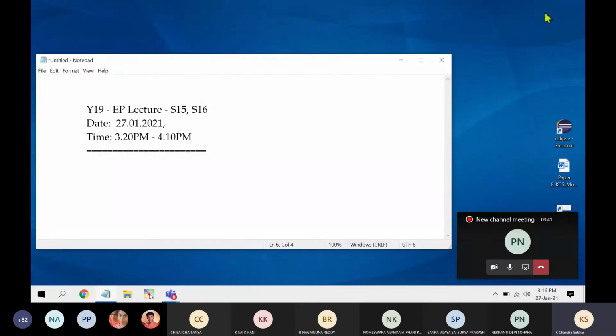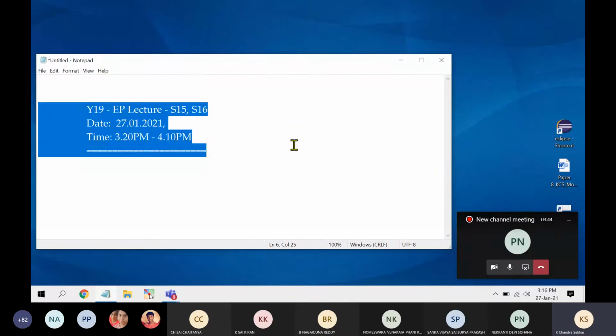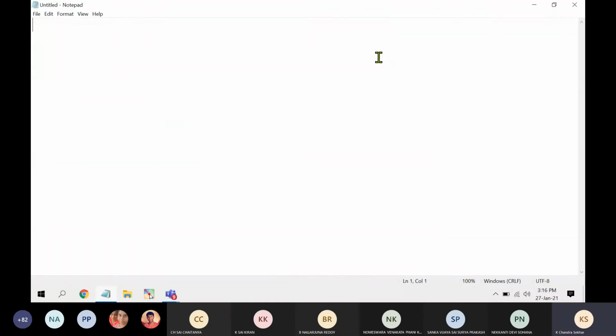Now let's get started with our next topic in CO1. The next topic is JDBC. What is meant by JDBC? JDBC stands for Java Database Connectivity, which is used to establish a connection between your Java application and an external data source.